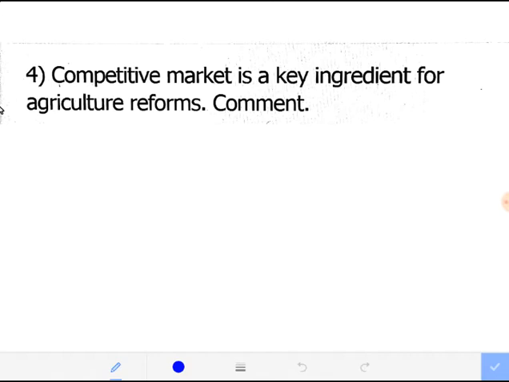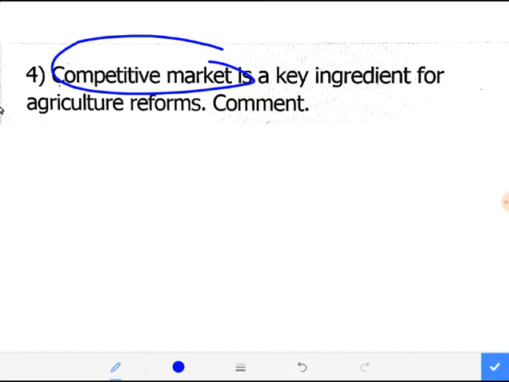Next is, how does the competitive market help? Competitive market means what? The market in a state, and the market being allotted under the central government or the state government, must be competitive in nature. And how does the market get competitive? When there is intrusion of the private sector in it, right?